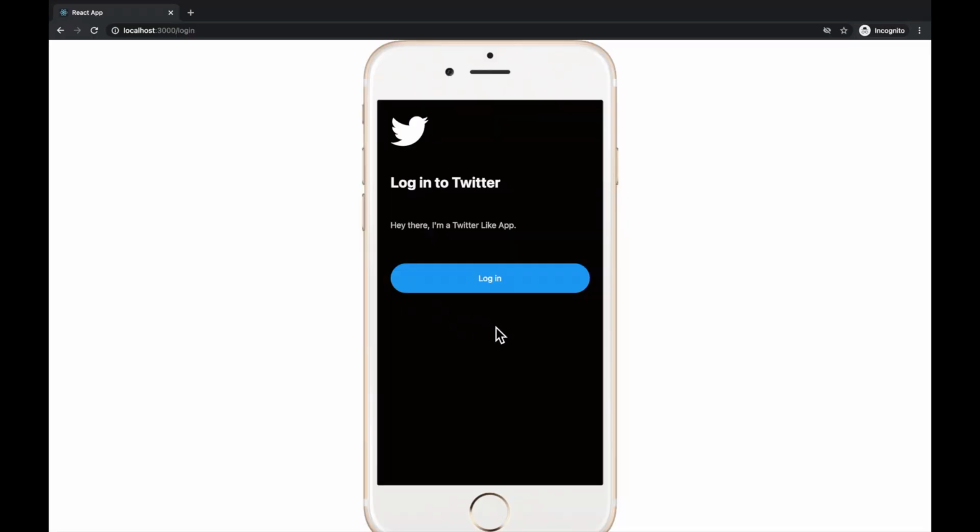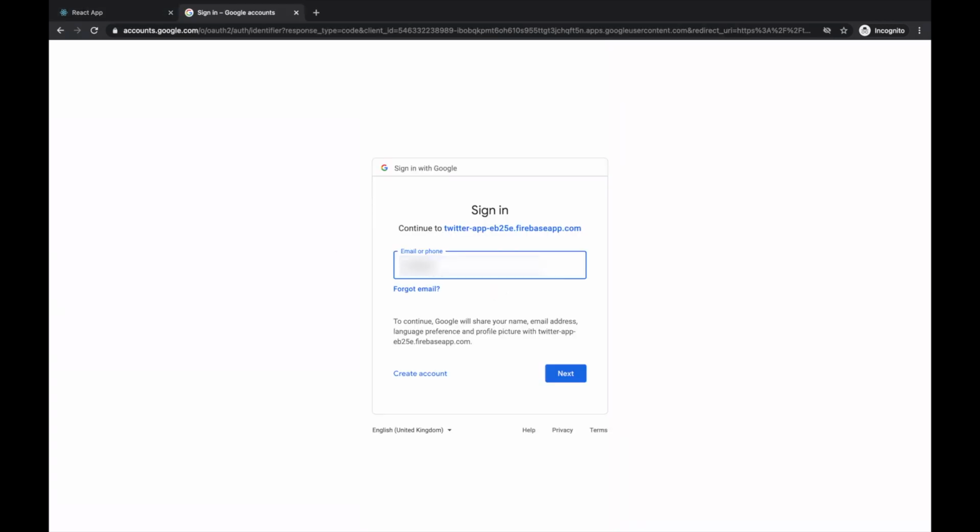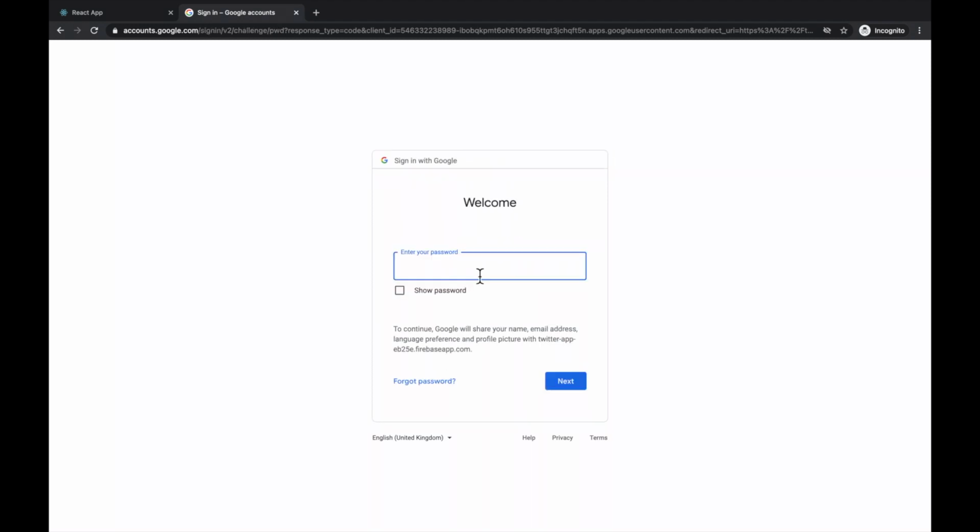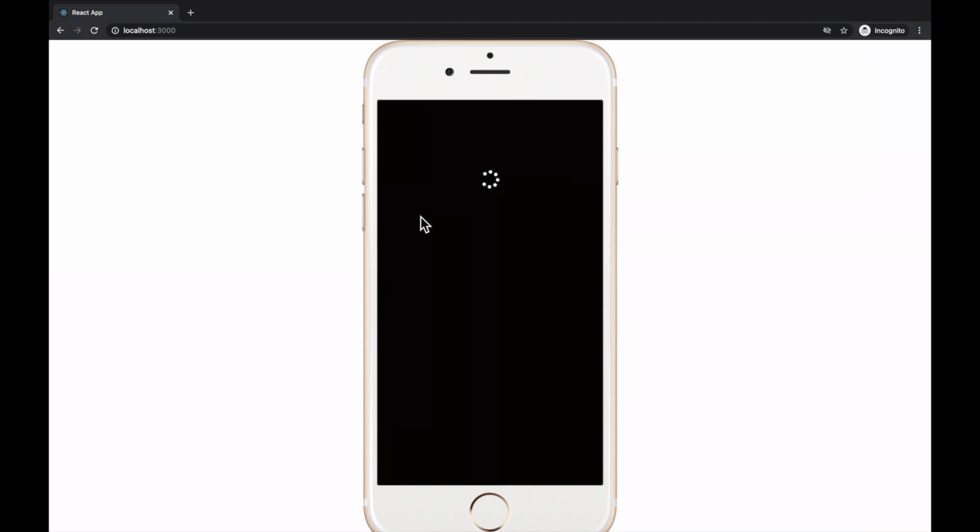Head over to your app and navigate to your login page. When you hit the login button, it'll open up a new tab where you can put in your real live Google username and password. The tab will close, and then you'll be back on your main application. You should just see the loading icon constantly. But the way that you know that it's actually logged in and worked is it's no longer on the login page up in the URL bar. It's just on the home page. That's because we haven't actually added anything to the home page yet. We're just showing the loading icon constantly.